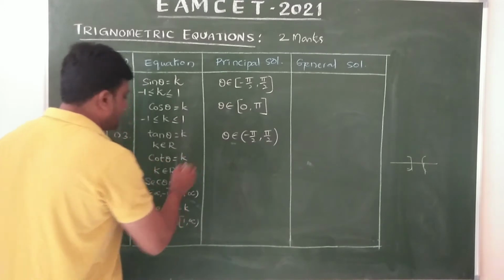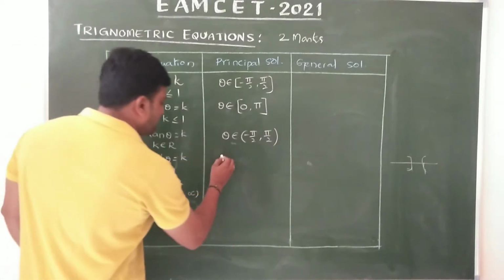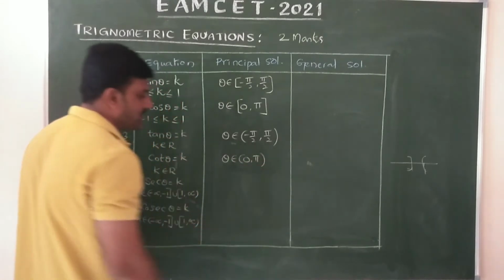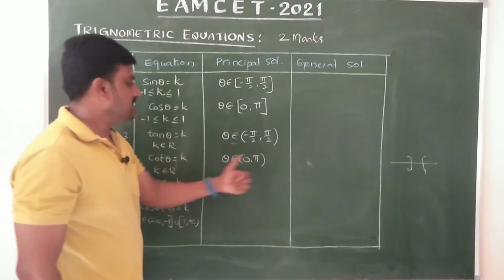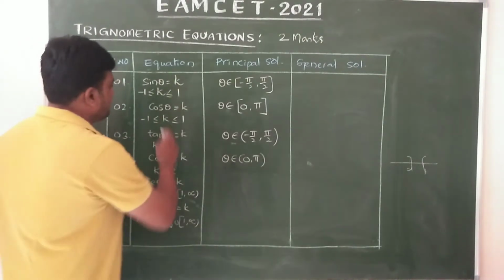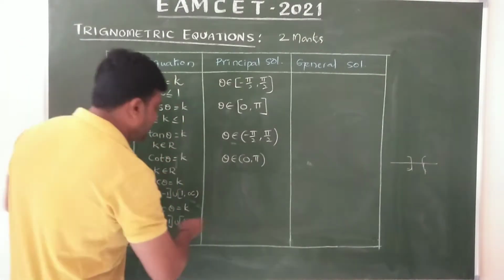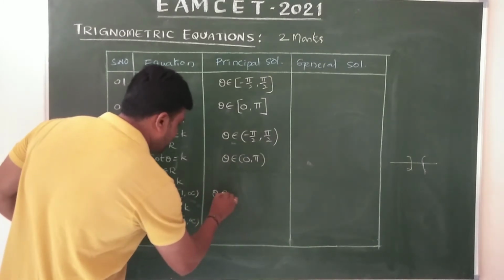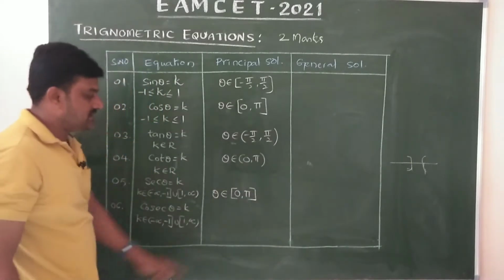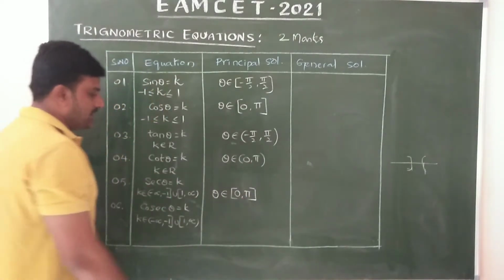Now cot theta equals k: theta belongs to the open interval (0, π). And for sec theta, like cos, theta belongs to [0, π].